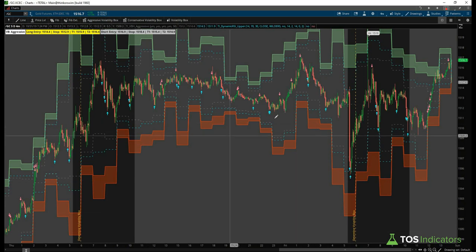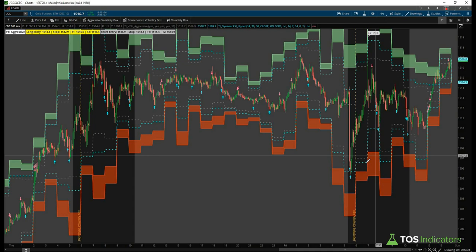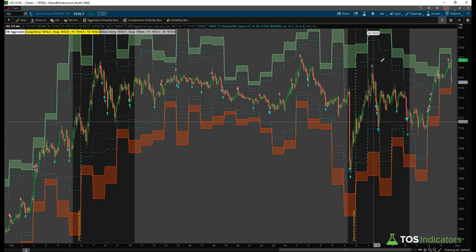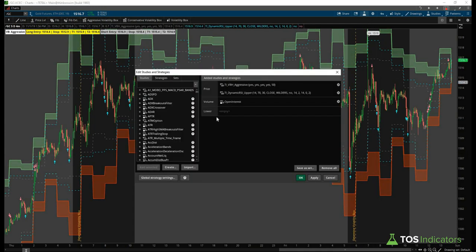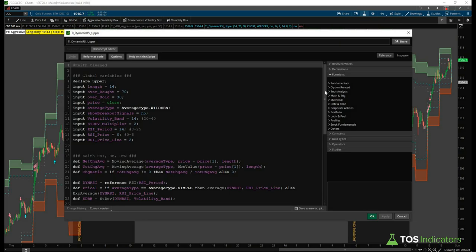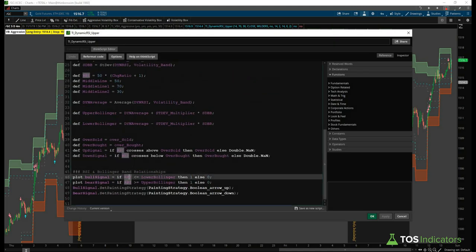If we just look at the conditions to be true on their own, we'll see we have a lot more noise here, and it's just really hard to take every single one of these signals, and then you're suddenly playing the game of, oh, which signal is accurate, which is not. So let's let the code address that question for us. If we come back in here, for our bull signal, let's continue to add in some more filters to try and eliminate some of this noise.